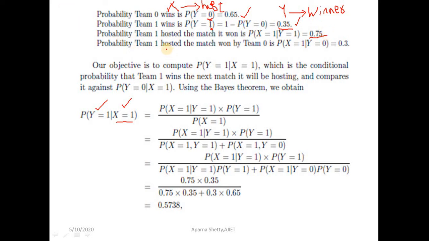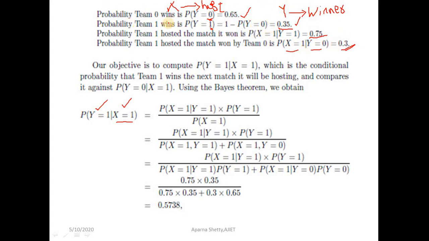Next, the probability that team 1 hosted the match won by team 0. This also they have given in the question. The probability that team 1 hosted the match won by team 0 is 30%, that is, the probability is 0.3. They have clearly told in the question that 30% of the matches won by team 0 have been played in team 1's homeland. So who is hosting here? Team 1 is hosting, but who has won the match? Team 0. That probability is 0.3. So all this data they have given in the question.